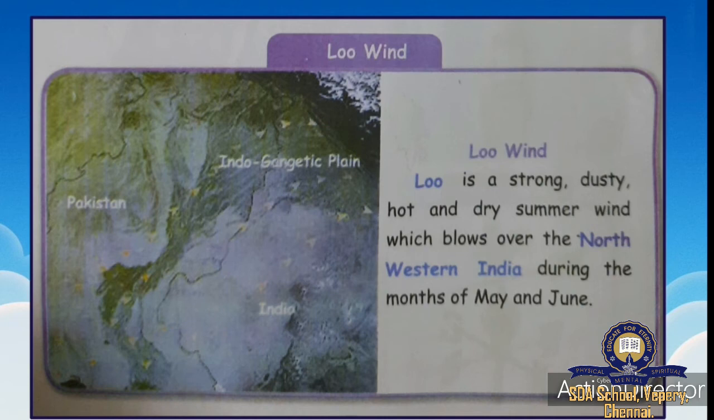So, that wind will be very strong, dusty and hot, and it will blow in northwestern India. During which months? May and June. Northwestern India means which places? It is Madhya Pradesh, Gujarat, all these places are in the northwest. Okay, so there you can see this kind of wind.